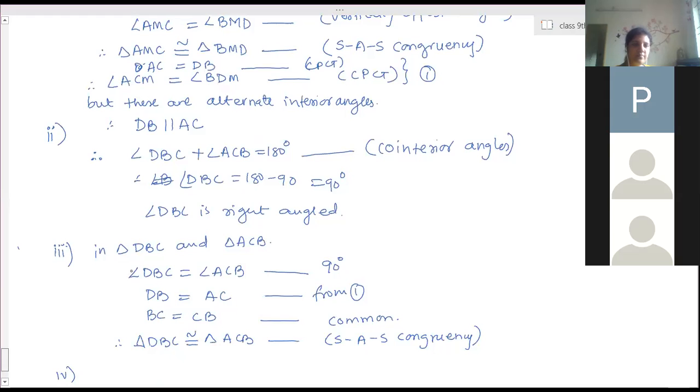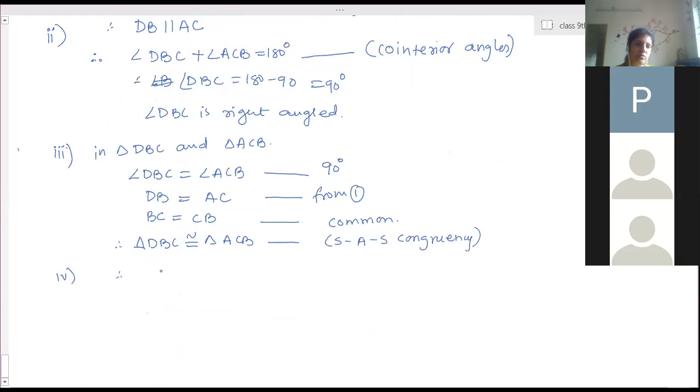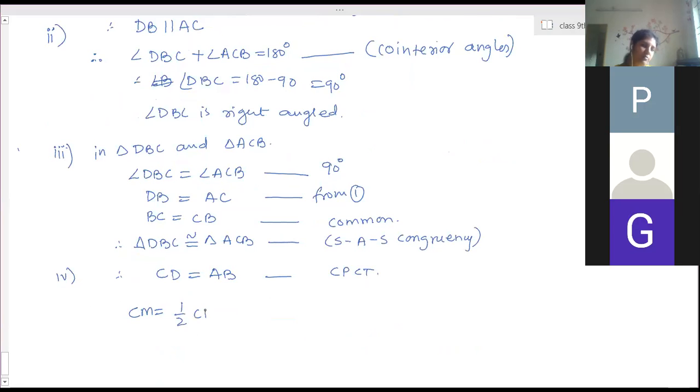Clear? So therefore here CD is equal to AB by CPCT. CM is half of CD, which is given. So therefore CM is half of AB also, as CD is equal to AB. Clear? All four questions, all 4 points proved.